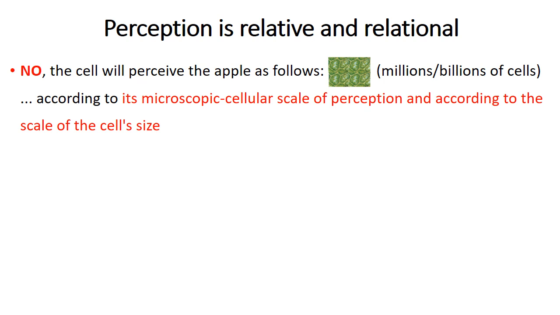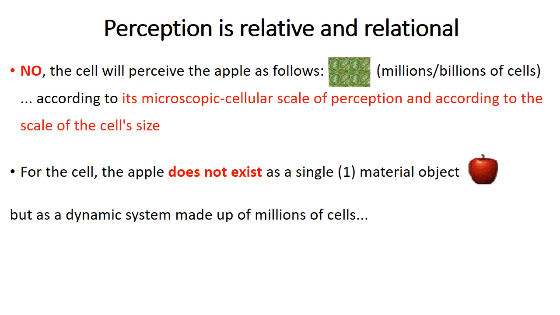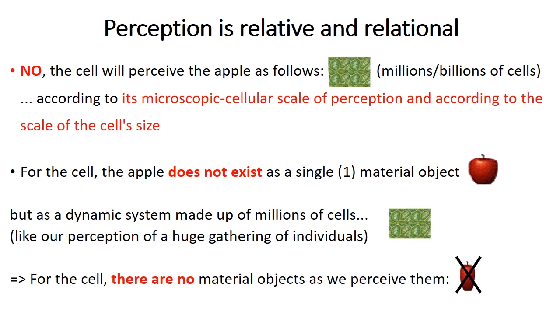Millions or billions of cells, according to its microscopic cellular scale of perception and according to the scale of the cell's size. For the cell, the apple does not exist as a single, material object, but as a dynamic system made up of millions of cells. Like our perception of a huge gathering of individuals. This means that for the cell, there are no material objects as we perceive them.